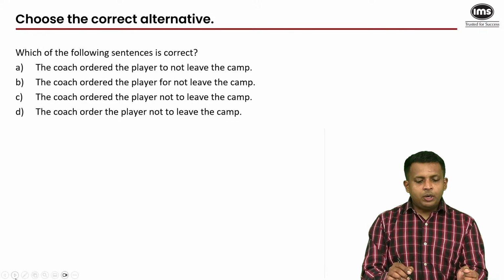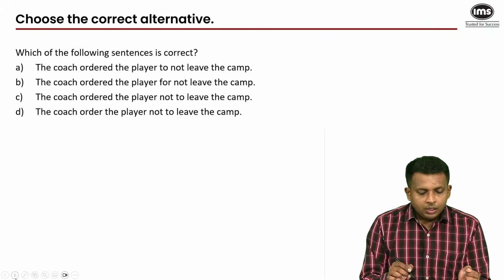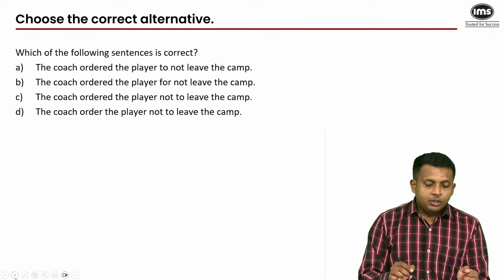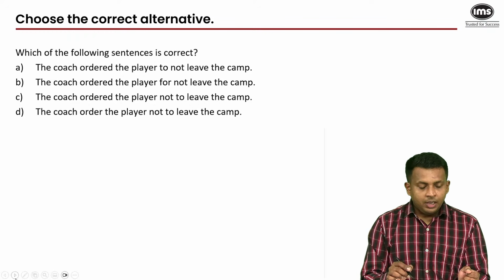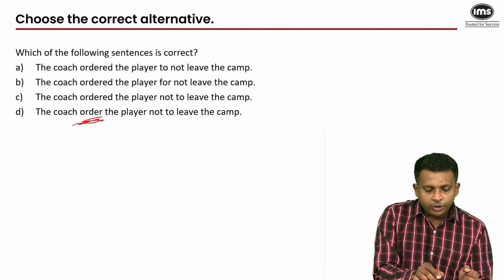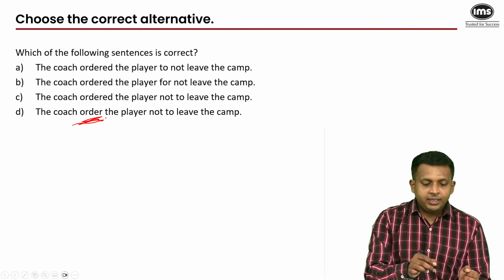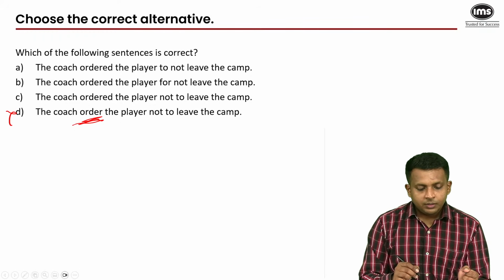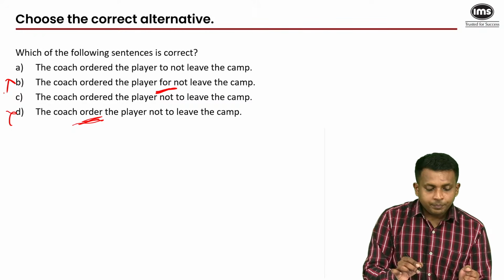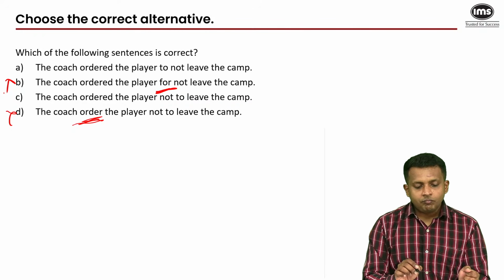Okay, which of the following sentences is correct? The coach ordered the player. Now, I asked you to start reading these sentences parallelly. As soon as you start reading them together, you'll realize that order makes D incorrect. So we eliminate D here. So we narrow it down to A, B, and C. The coach ordered the player for makes B wrong, and we are left with A and C.